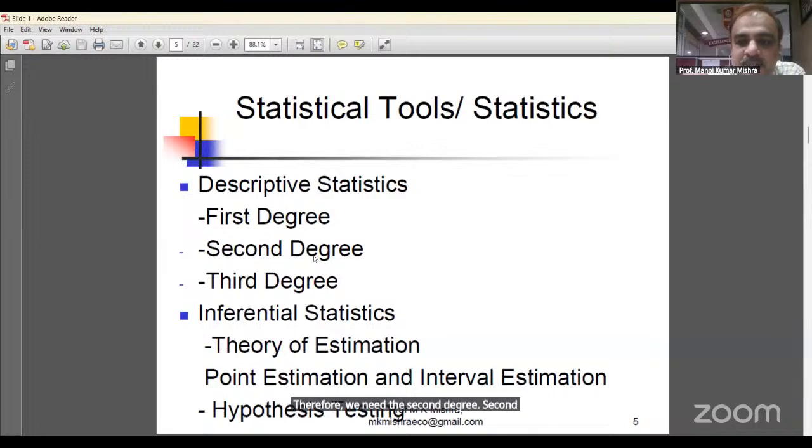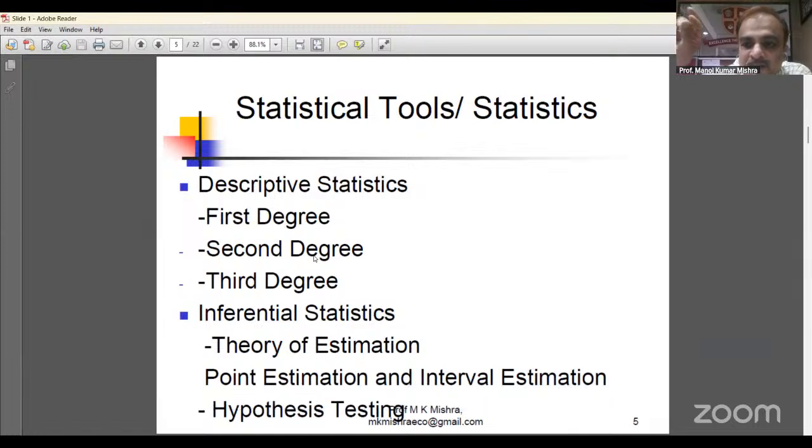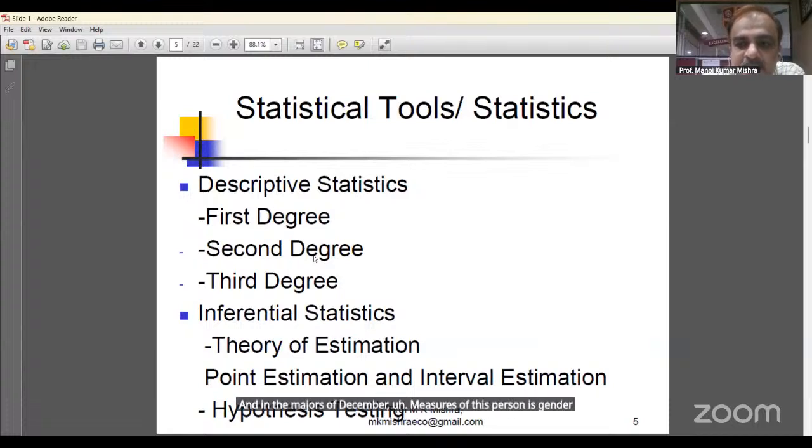The second degree is dispersion. Dispersion states how far away or how close the individual values are from the mean value. And among the measures of dispersion, standard deviation is the best because it is based on all data. When the value of standard deviation is high, the data is heterogeneous, meaning there is much variation in data. And when the dispersion is 0, the data is homogeneous.